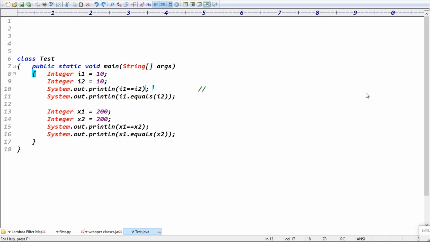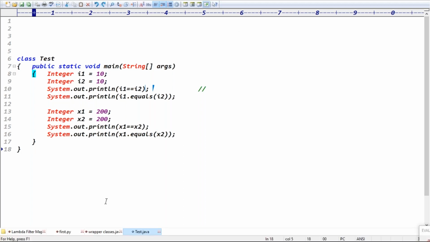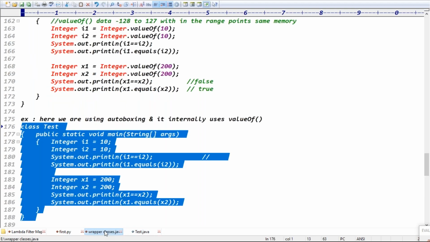Out of the range it returns false. x1 double equals x2 means false. x1.equals(x2) means true, right? Yes, here the output is true. Exactly. See, in the first two cases we get true. In the next two cases we get false and true, right? Exactly, guys.